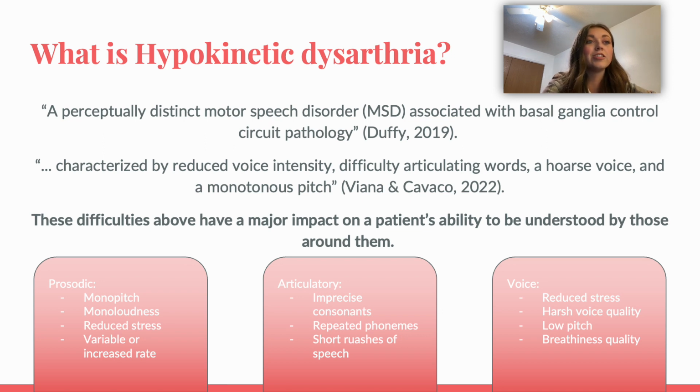In the background knowledge given by Viana and Cavacoin in a study they conducted in 2022, they noted specifically that hypokinetic dysarthria was characterized by a reduced vocal intensity, difficulty articulating words, a hoarse voice, and a monotonous pitch. This aligns with our characteristics found below. These difficulties often have a major impact on the individual's ability to communicate with those around them and for them to be understood, or in more technical terms, it will reduce their intelligibility.